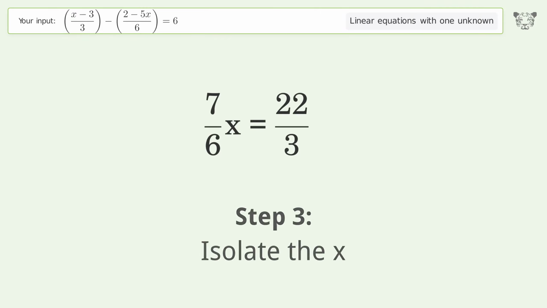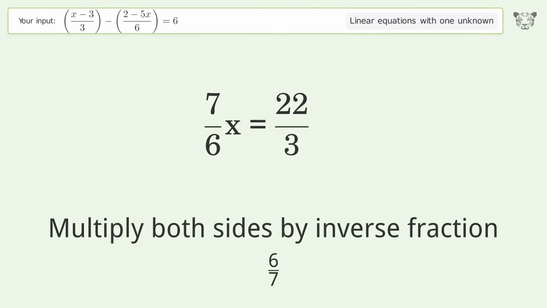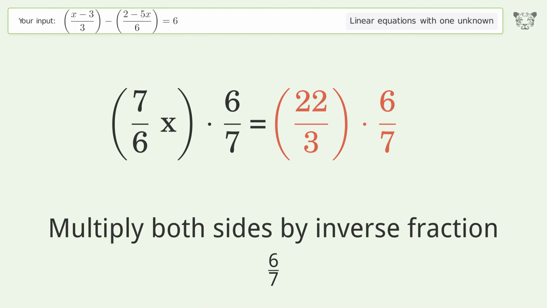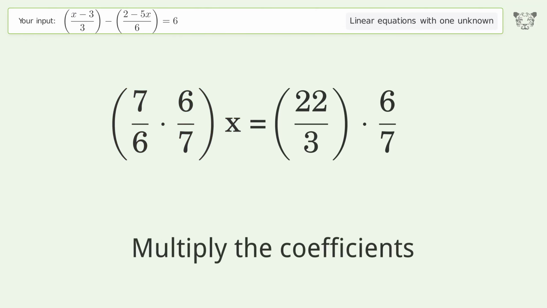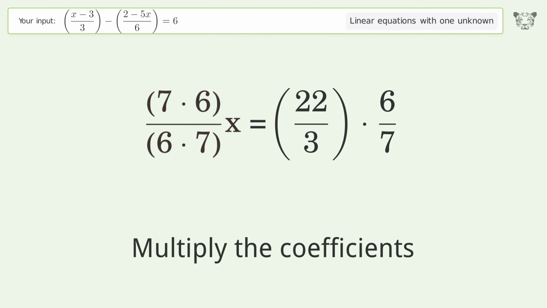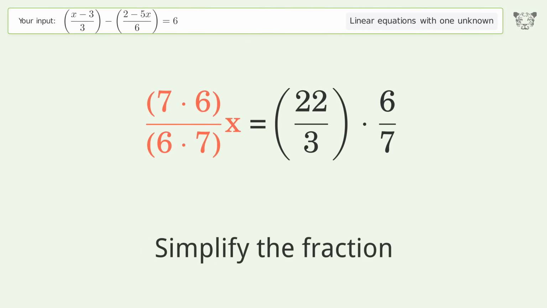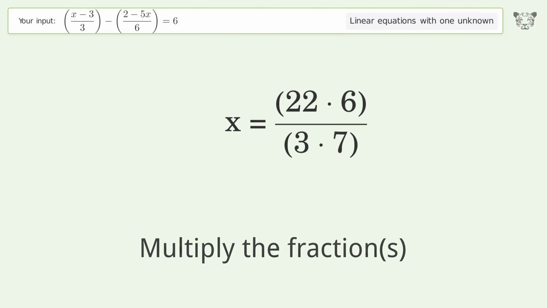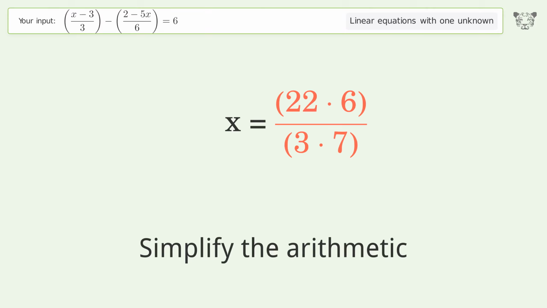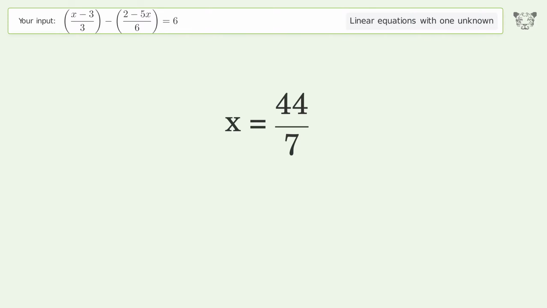Isolate the x. Multiply both sides by inverse fraction 6/7. Group like terms. Multiply the coefficients. Simplify the fraction. Multiply the fractions. Simplify the arithmetic. And so the final result is x equals 44/7.